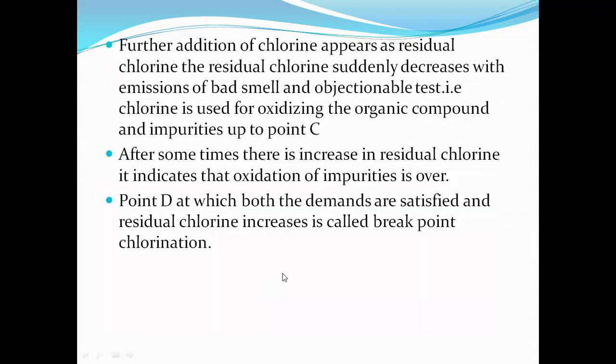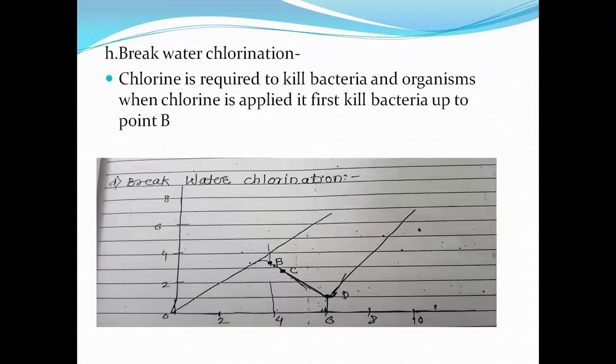After that, there is an increase in residual chlorine. It indicates the oxidation of impurities is over. Then at point D, where both demands are satisfied and the residual chlorine increases, is called breakpoint chlorination.